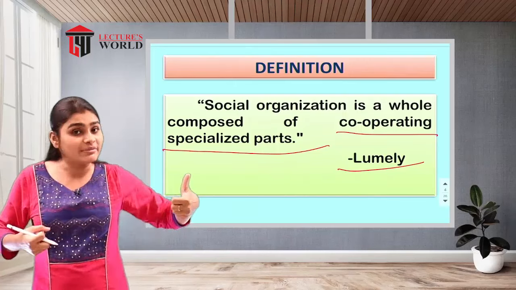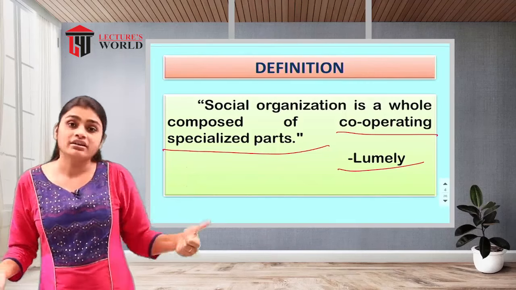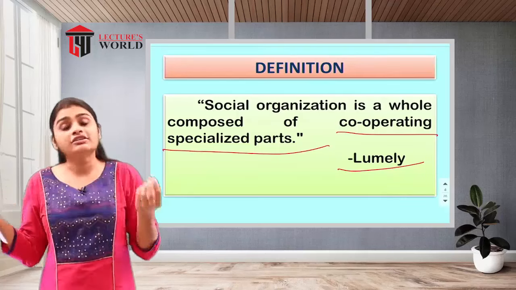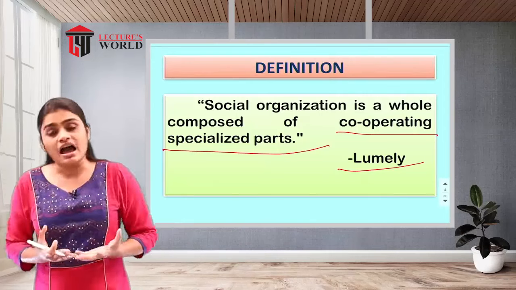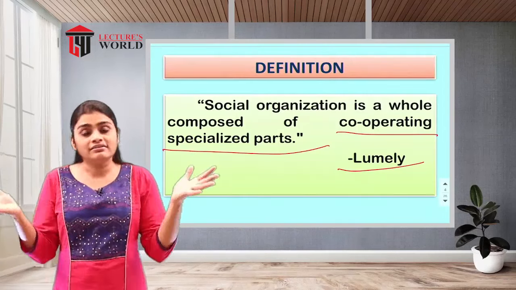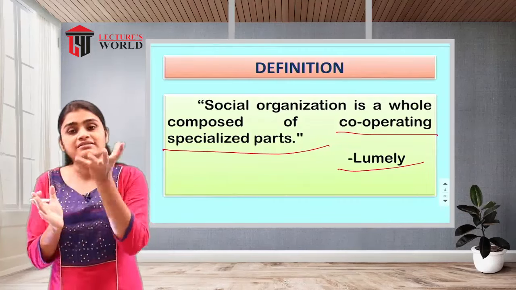That means one family will be cooperated with by another family, marriage will cooperate with the family, education will cooperate with the family, and the other institutions will cooperate with all these things. This is how different organizations are made and the different parts come together, so we consider it as a whole.